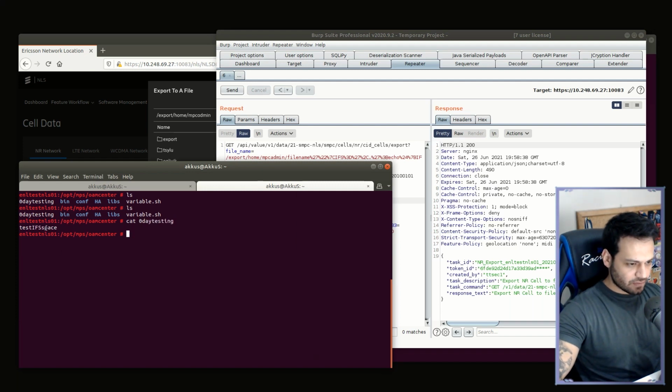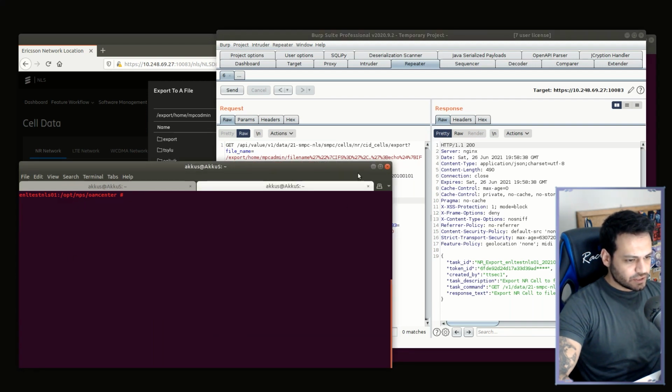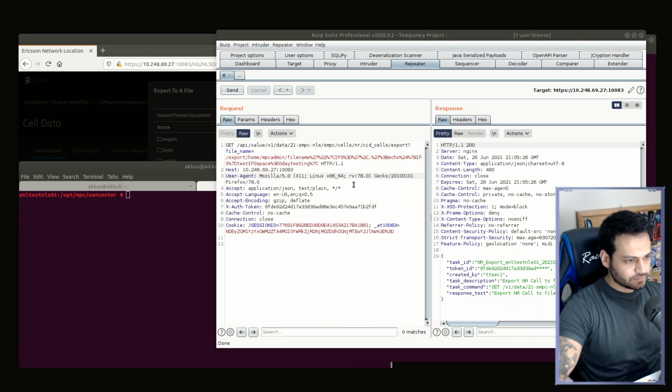We can use IFS for our space restrictions. Now let's focus on other restricted characters. For example, let's try to read the /etc/passwd file. As you can see, the operation couldn't be completed. This is because / is restricted. If we remove the /, the process will be completed.